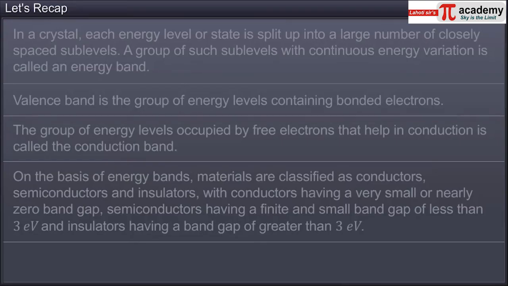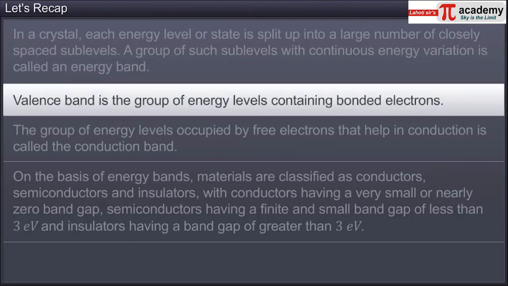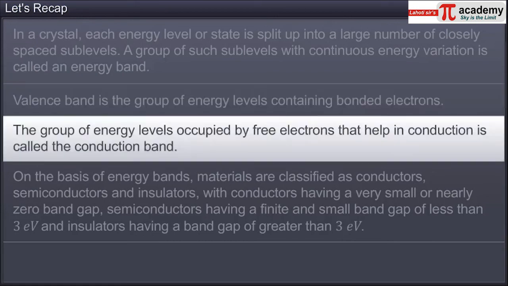You have now reached the end of this module. In this module, you have learned that in a crystal, each energy level or state is split up into a large number of closely spaced sublevels. A group of such sublevels with continuous energy variation is called an energy band. Valence band is the group of energy levels containing bonded electrons. The group of energy levels occupied by free electrons that help in conduction is called the conduction band.